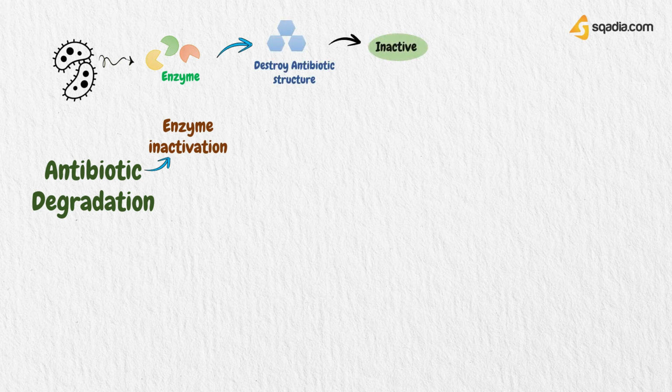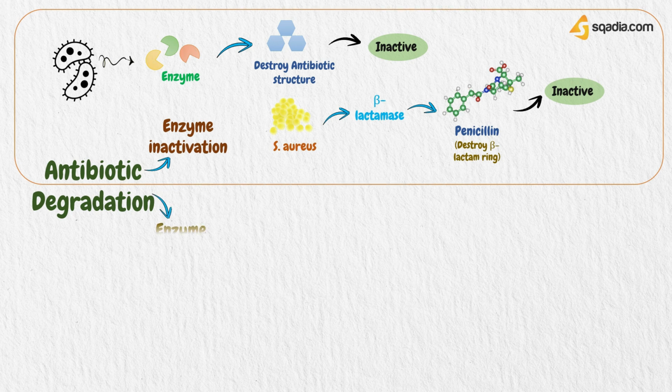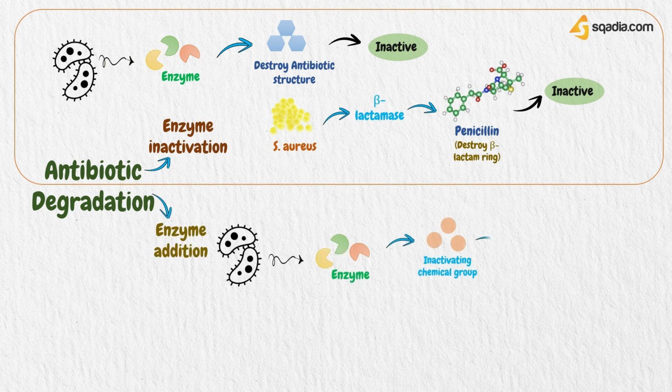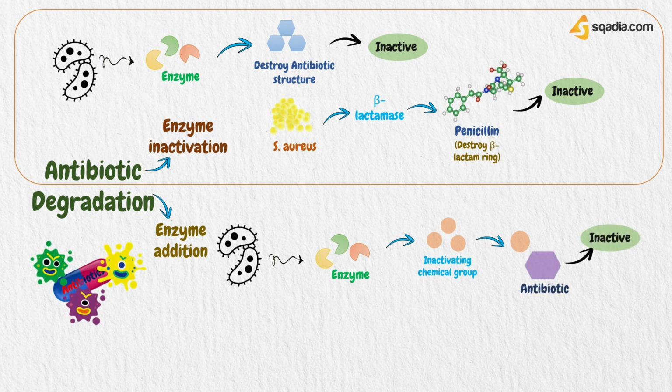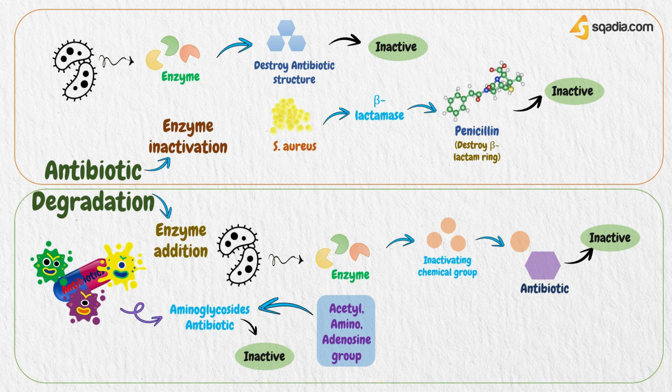For example, many strains of S. aureus produce an extracellular enzyme, beta-lactamase, which can break open the penicillin beta-lactam ring, thereby inactivating it. Another is enzyme addition. Some bacteria express enzymes that add an inactivating chemical group to the antibiotic, so inhibiting its activity. For example, some bacteria may become resistant to aminoglycosides by adding an acetyl, amino, or adenosine group to the antibiotic molecule.